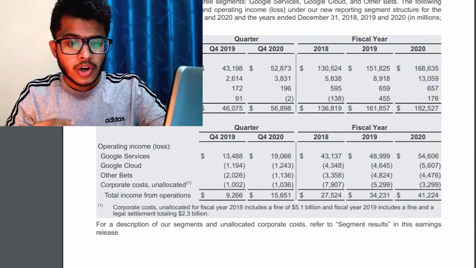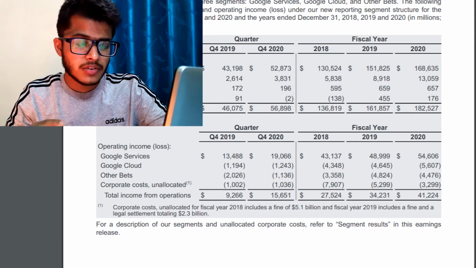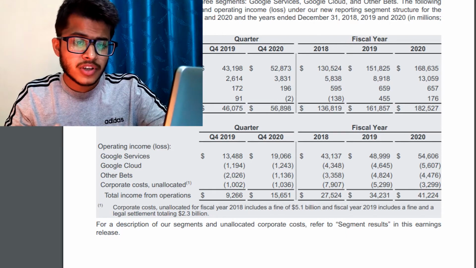Now, if we look at the profit or loss generated by each of the segments, Google Services made a profit of around $54 billion, Google Cloud made a loss of around $5 billion, and Other Bets made a loss of around $4 billion. Their corporate costs are also around $3 billion. So the total profit generated by Alphabet in the year 2020 is around $41 billion. Now, if we compare the numbers of 2020 to the year 2019, Google increased its revenue by 23% as compared to 2019.